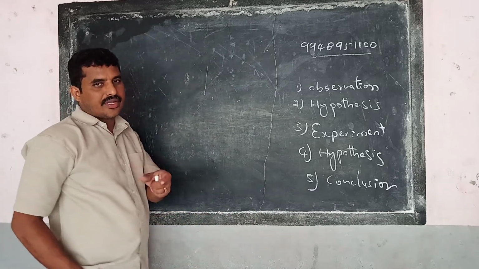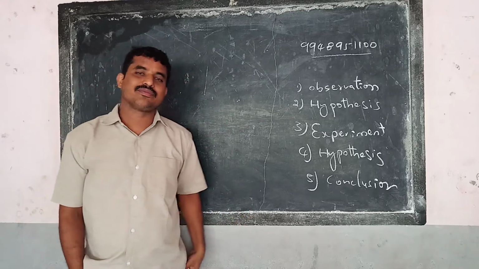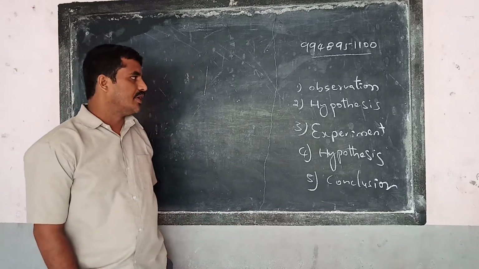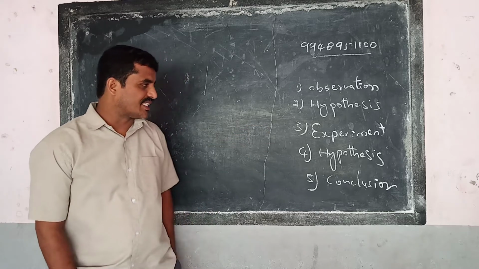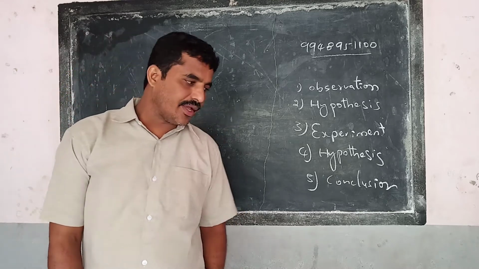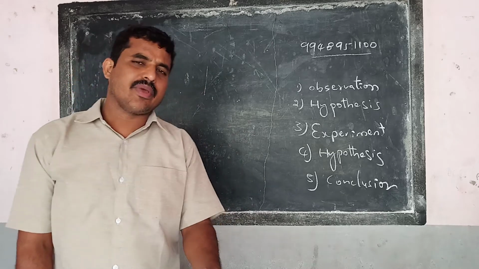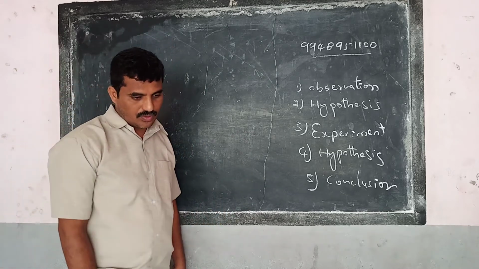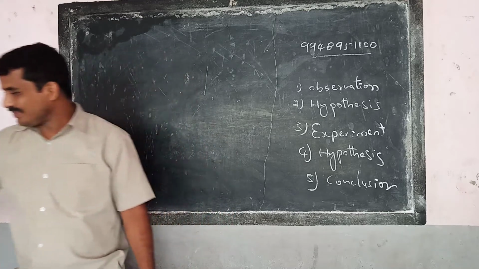Anything you are learning in science, you just have to remember every time that we have to follow these steps in learning science. In order to acquire knowledge, we have to follow this: observation, hypothesis, experiment, hypothesis, and conclusion. Today I am going to give you a small introduction about the topic. You will be having many questions in this topic also. Hope you will get the possible answers for the questions.